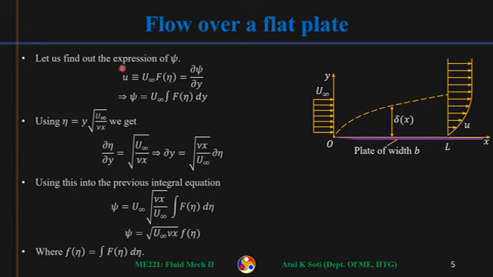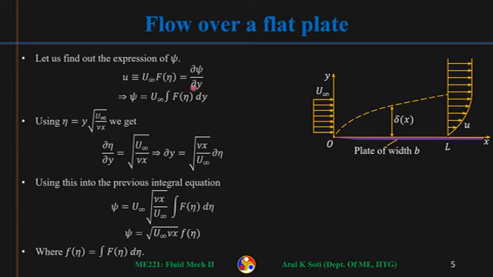What we saw was u by u infinity was capital F of eta. So I can write u is equal to u infinity into capital F of eta, and this is equal to del psi by del y, the stream function definition. Then I can integrate this equation to get the stream function. Stream function will be simply u infinity times the integral of F of eta with respect to y coordinate. This is my stream function.